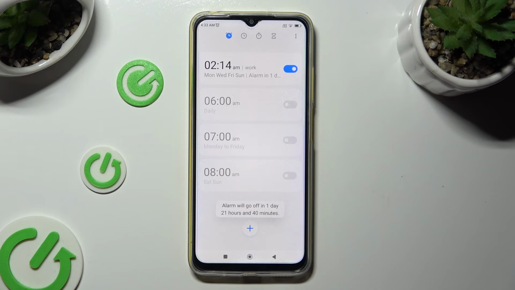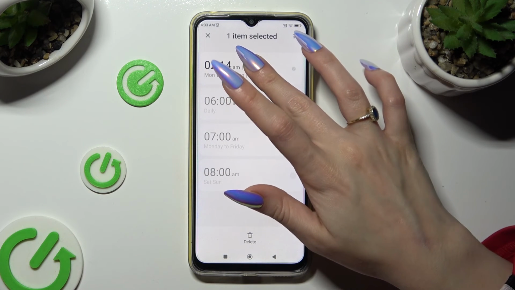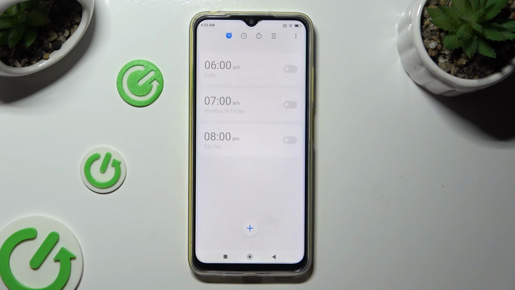Lastly, if you want to get rid of your alarm, hold it, tap on Delete at the bottom, and now it's gone.